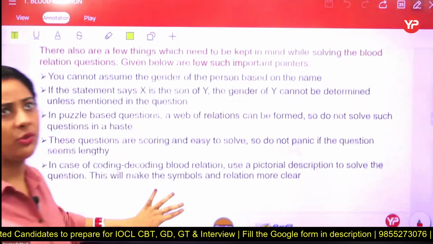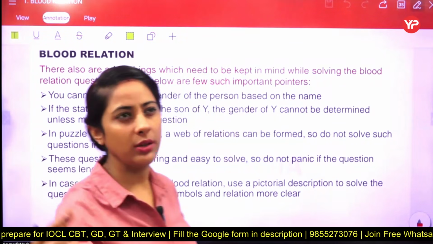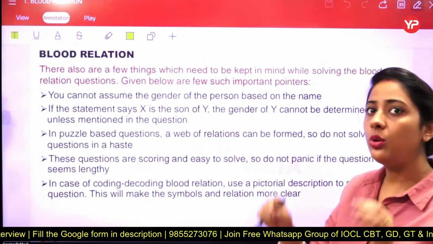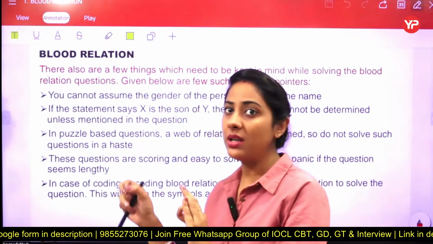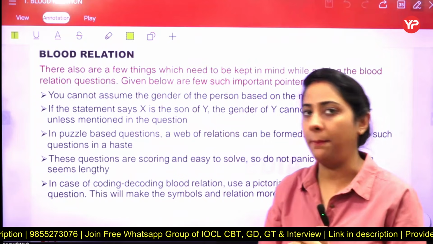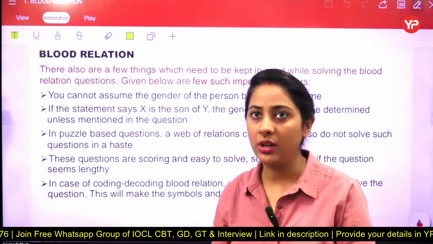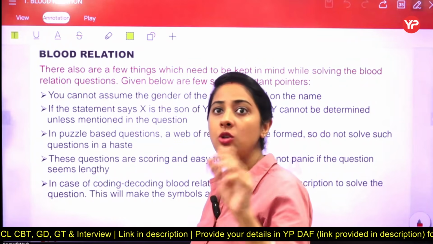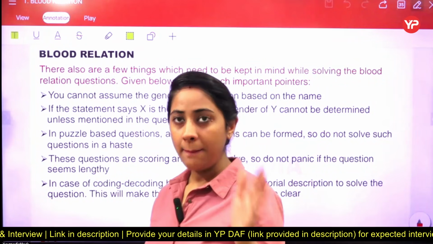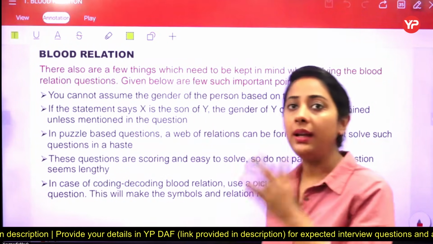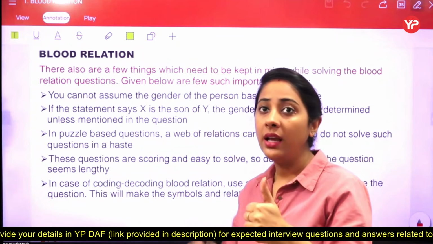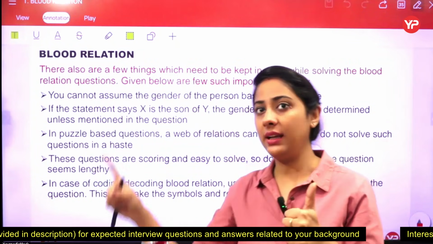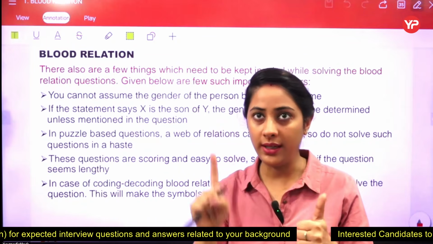And now moving ahead, some key points which you have to consider while you are going to solve the question. Firstly, they are saying that you do not assume the gender of the person on the basis of your name or any name given in this particular statement. Like if we take that Meera is a person, then you do not judge that Meera is always a name of a female. Meera is a male, Meera is a female. It completely depends upon that. If the statement allows that, if the statement says so, then we can consider the gender only and only, right?